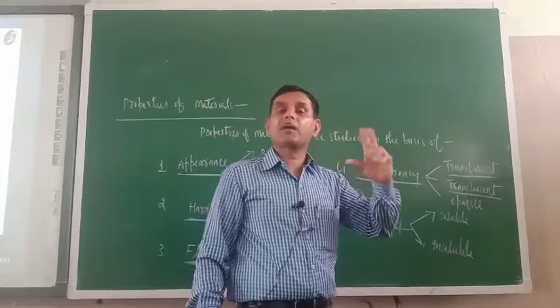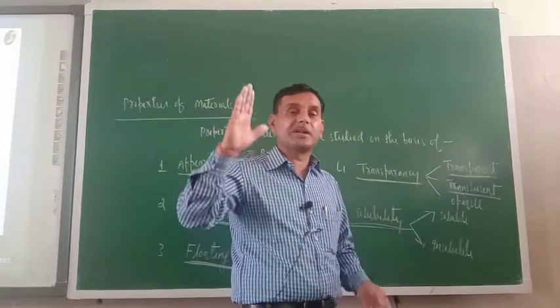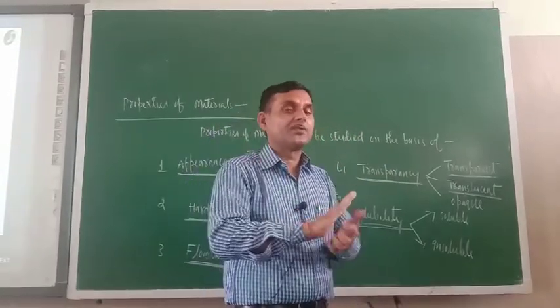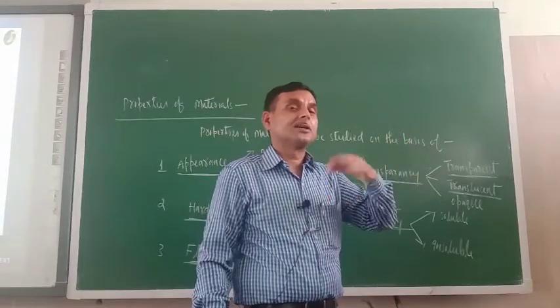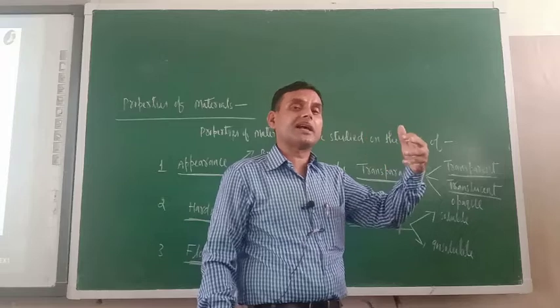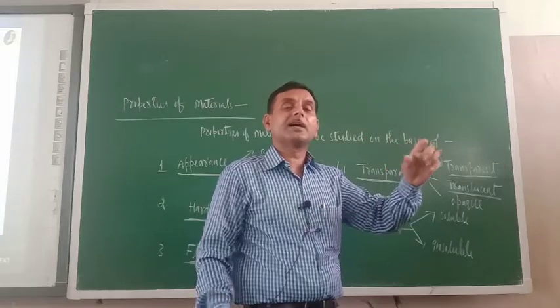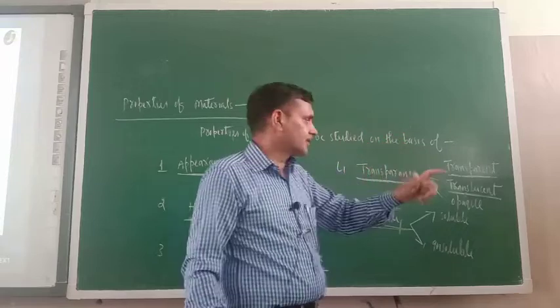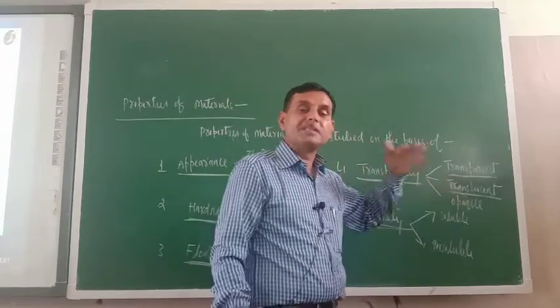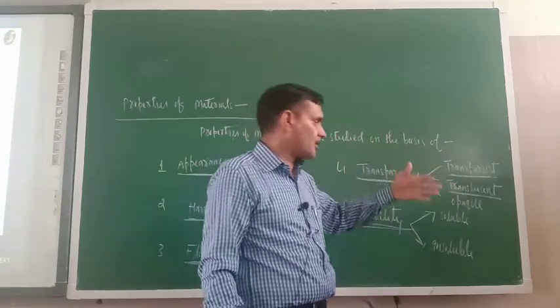The best example of translucent material is oiled paper. You oil the paper and try hard to see across. You are able to see across, but you will not get a clear picture. You will get a dull picture. So that is translucent, meaning partially we can see across.